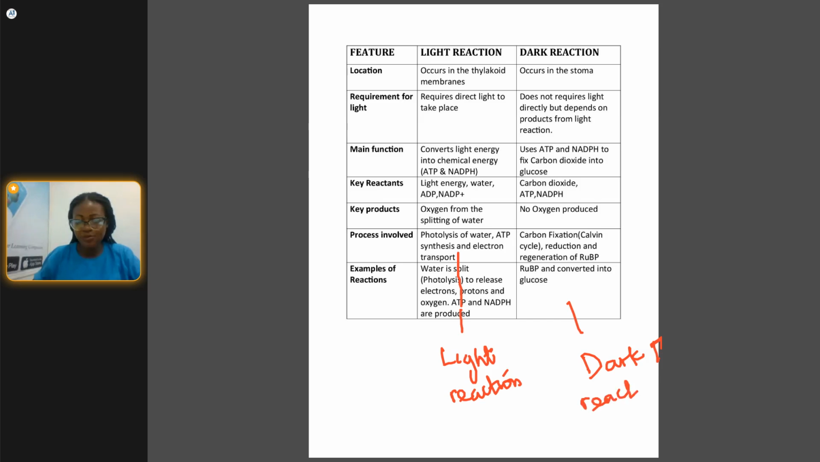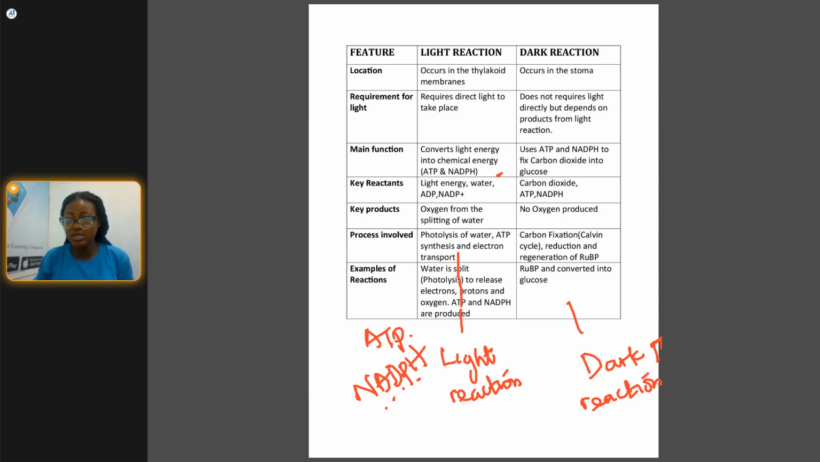Dark reaction. Okay, so during the light reaction, there's conversion of light energy into chemical energy, just like I explained earlier. ATP and NADPH are formed, which are adenosine triphosphate and nicotinamide adenine dinucleotide phosphate. So those are the chemical energy produced during the light reaction, as you can see here.